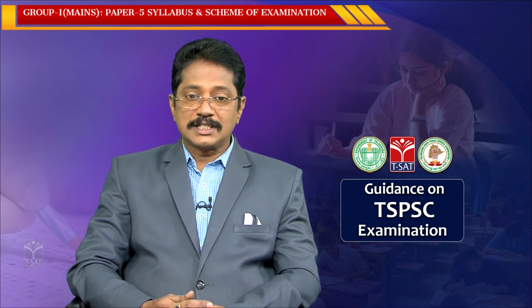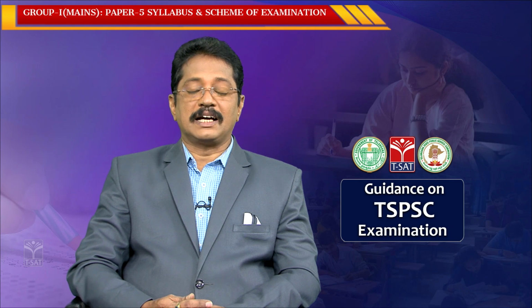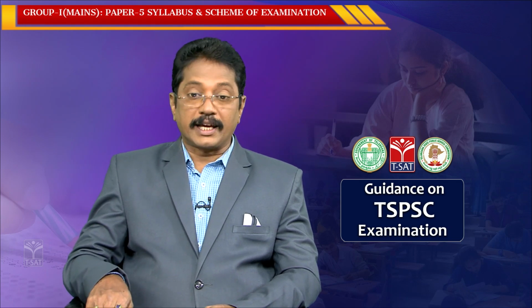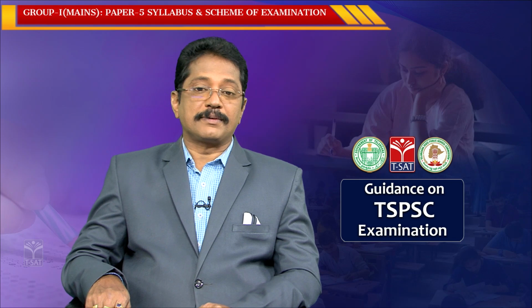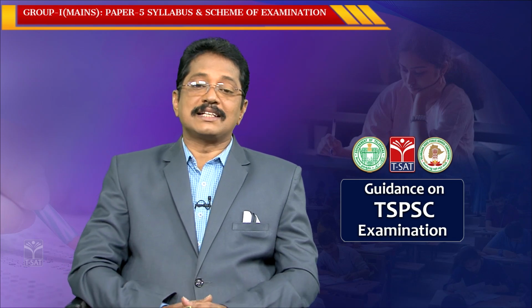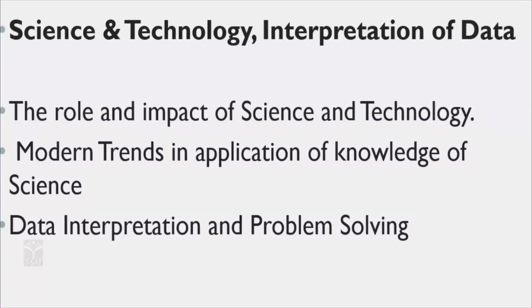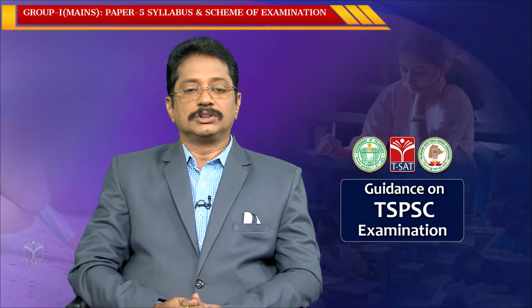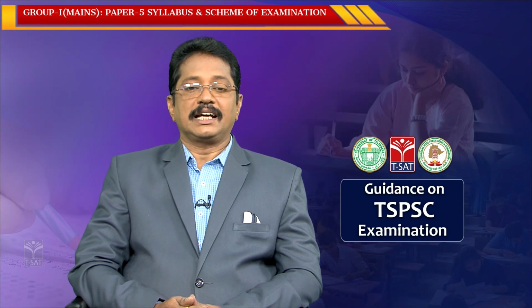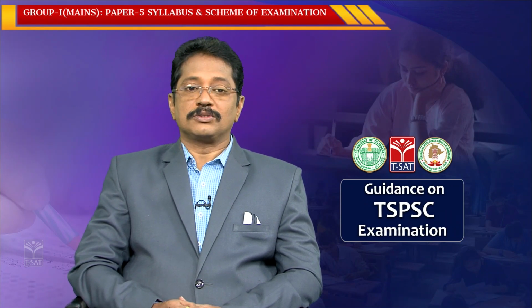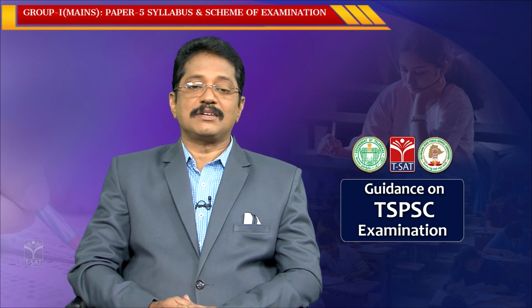Now I am going to discuss the syllabus and how you are going to prepare it. In paper 5, as I said, we have science and technology and data interpretation. In science and technology, the role and impact of science and technology will be given. The second one is modern trends in application of knowledge of science. The third one is data interpretation and problem solving. We have 3 sections, each section carries 50 marks, so 3 fifties are 150 marks.